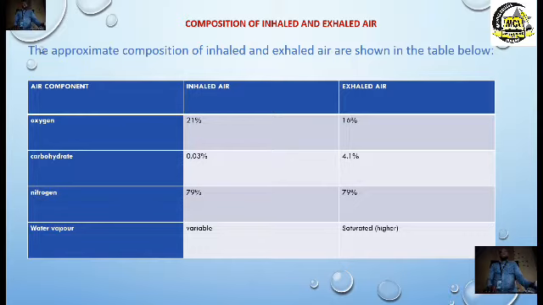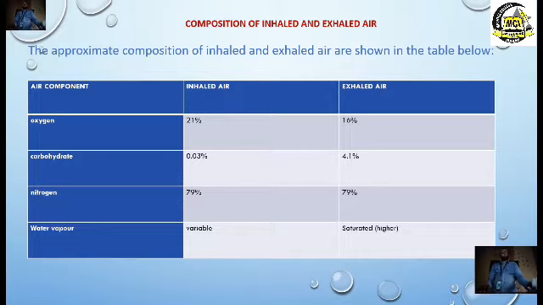The exhaled oxygen, the carbon dioxide, which I use carbohydrates, is carbon dioxide. We have 0.03% inhaled, while 4.1% is what? Exhaled. Then we also inhale nitrogen. You know, nitrogen is found in the atmosphere.